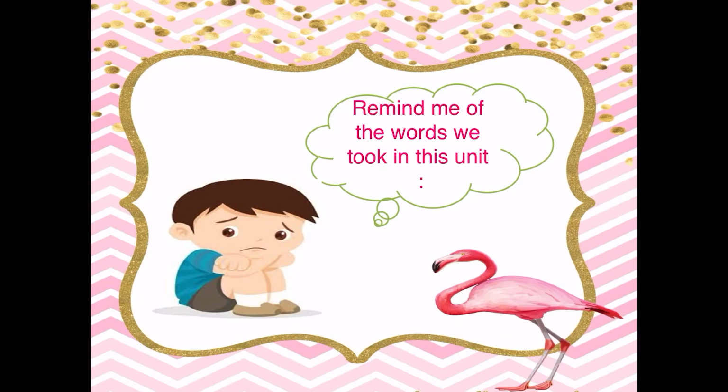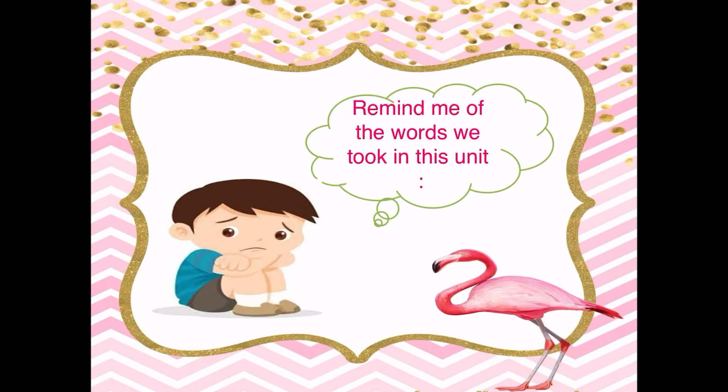So, who can tell me how can we write the word sad? S-A-D. Okay, can you tell me what is the opposite of the word sad? The opposite of the word sad is happy.